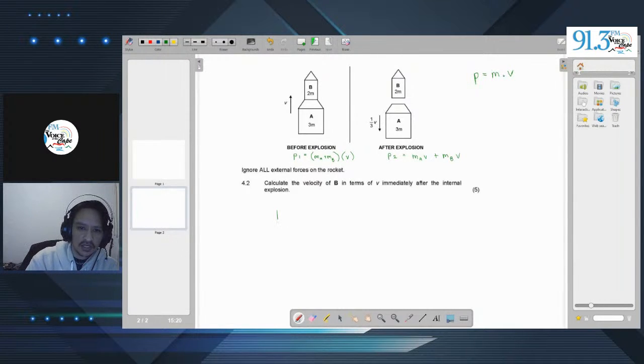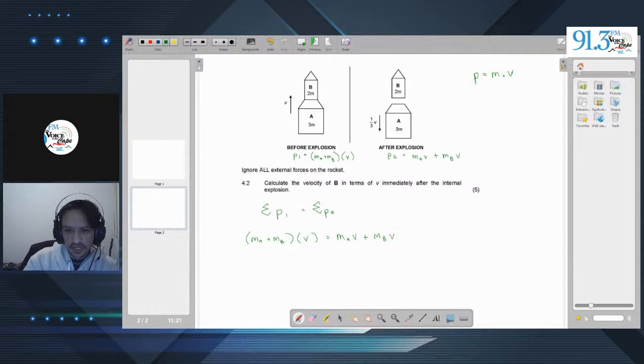Now we substitute these formulas in: the mass of A plus the mass of B, times the velocity affecting both together, is equal to the mass of A times its velocity plus the mass of B times its velocity.